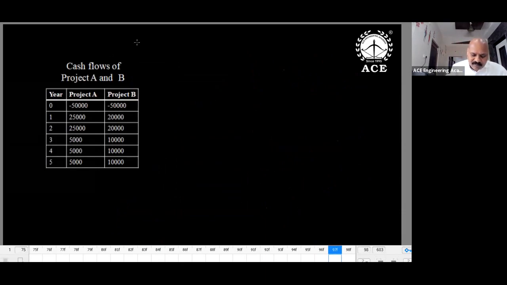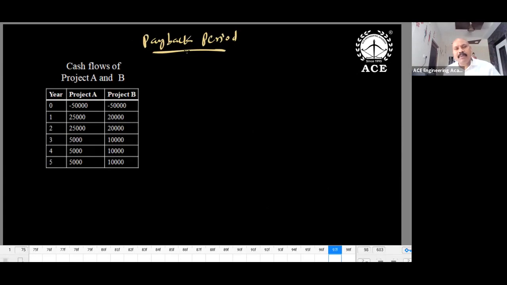The first one, payback period. In the payback period, what is the criteria? How much time you have to wait for getting money back? Minus indicates investment, plus indicates income or revenue. In this table, you can find some negatives and positives. The negative element indicates investment. For project A, 50,000 minus means investment. How much money can be generated yearly is shown here. A positive value is nothing but revenue generated, so 25, 25, 5, 5 like this.